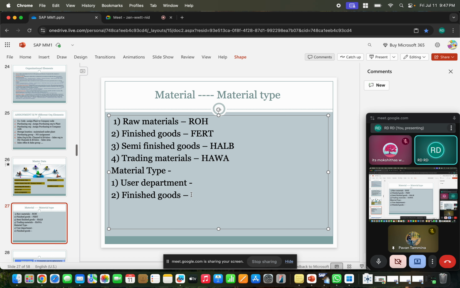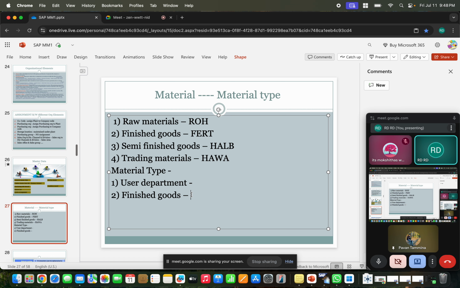By looking at that, it is easy to understand that the 9 series is always finished goods, the 8 series always raw materials, the 7 series always semi-finished goods. So I just need to create different series for the groups we define under one material type. Obviously this requirement is required, right?